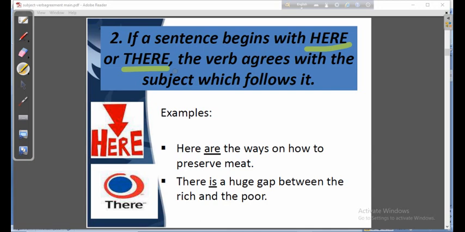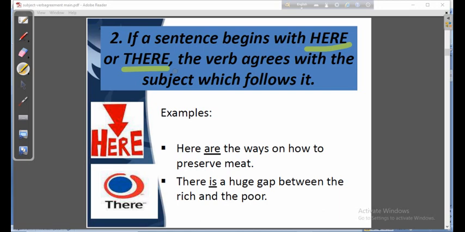No, you shouldn't get puzzled, because the noun or the pronoun or the noun phrase after the verb will tell whether the verb will be singular or plural.